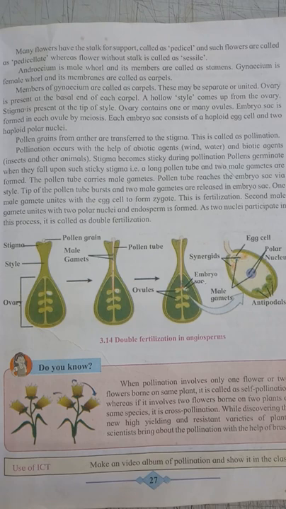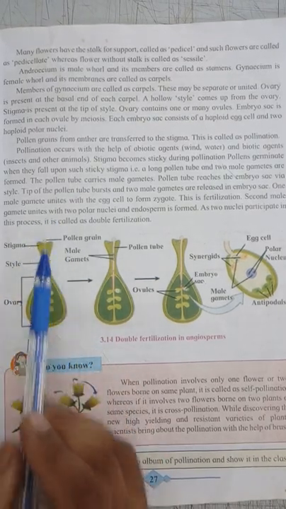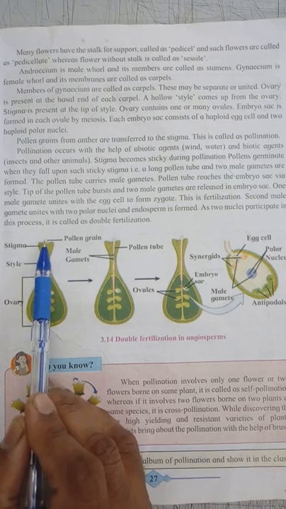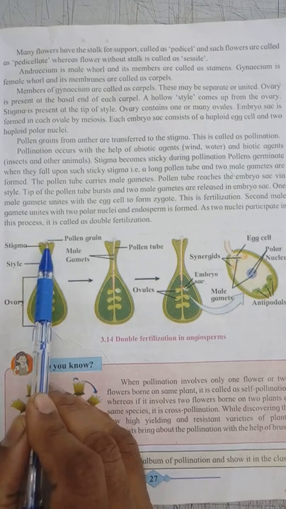Pollination occurs with the help of abiotic agents such as wind and water, and biotic agents such as insects and others. Due to pollination, pollen grain reaches the stigma. See here, this is the gynoecium, and pollen grains have reached here. The stigma becomes sticky, and the pollen grain sticks to the stigma.